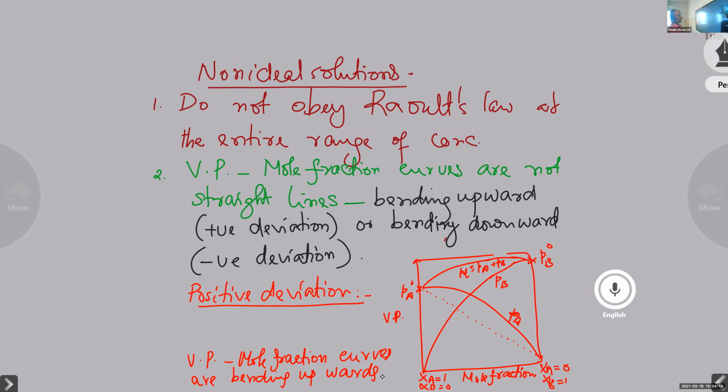Now, my question is this. In the case of positive deviation, what about the vapor pressure? Will it be equal to, greater than, or less than the expected value? From the graph, just check the PA graph, and now you say whether the vapor pressure is increasing or decreasing.